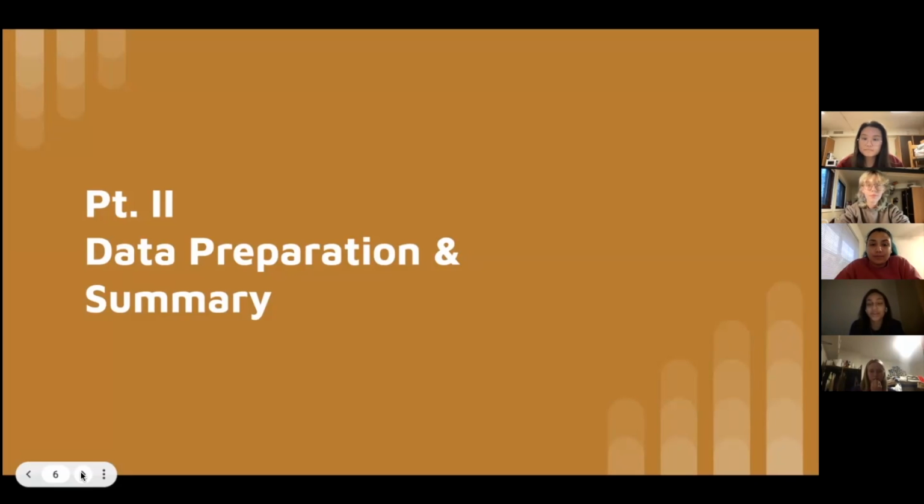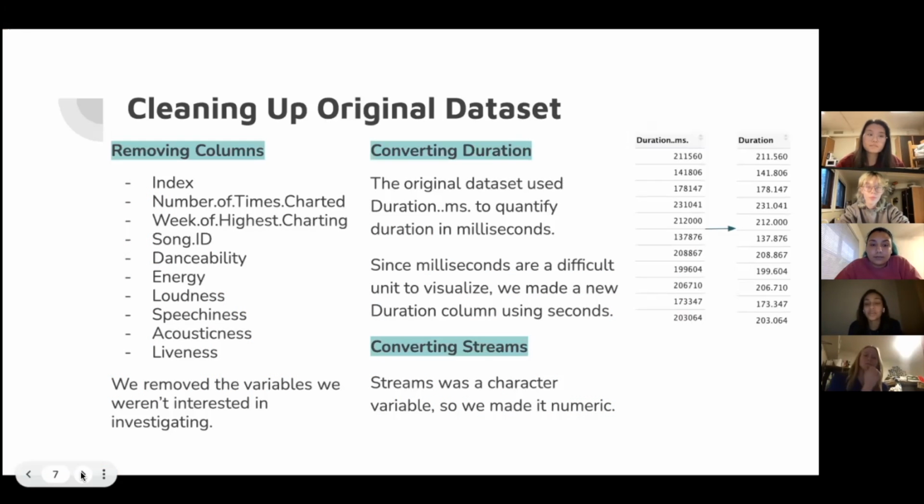The second part of our project is data preparation and summary. We did a few things to clean up our original data set. First we removed the listed variables, as we felt that they were a bit much to work with, and we didn't think we would get much meaningful and insightful information from them to help us discover what the features of a typical top charted song look like. Additionally, the original data set quantified the duration variable in milliseconds, like we said earlier, but we thought that was too difficult to visualize, so we converted it to seconds, which is more commonly used and therefore easier to visualize.